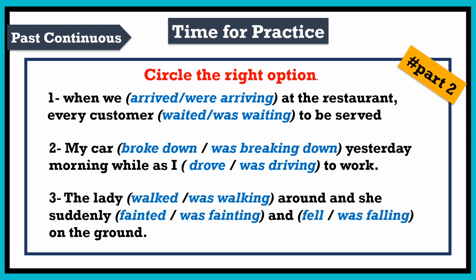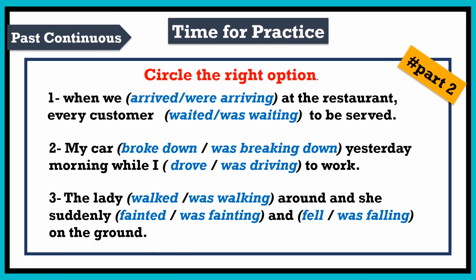You can stop the video for a few seconds and look for keywords that determine the right options for each sentence. As for sentence number 1, it is quite clear that the past simple arrived is the right form for two reasons. First, because we have when indicating a short action. Second, because of the nature of the verb arrive itself, which can never be put in the past continuous. As a result, the second action must be in the past continuous, was waiting as an action in progress.